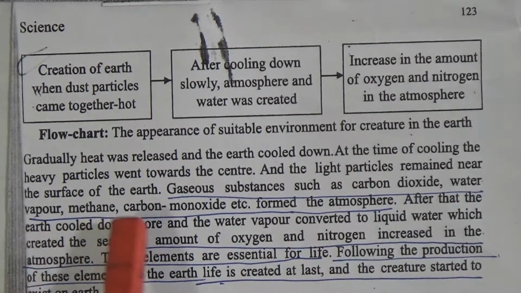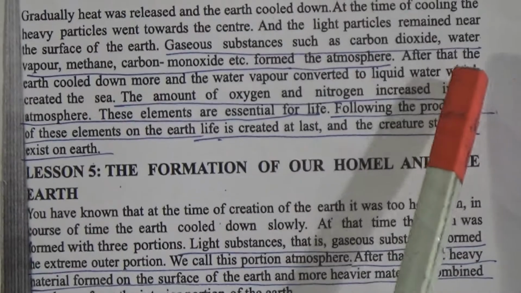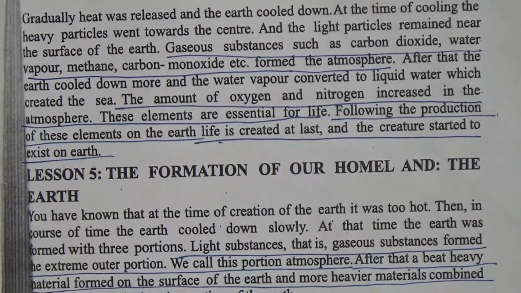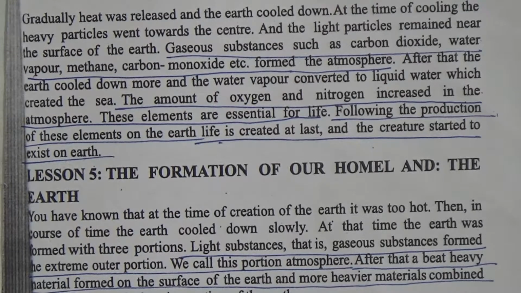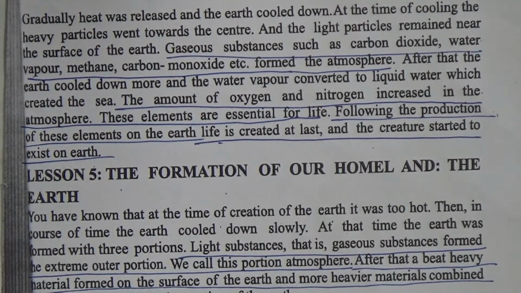After that, the earth cooled down more and the water vapor converted to liquid water, which created the sea. We know that at first the earth was very hot. Then, when the earth cooled down, the water vapor was boiling like bubbles. When the water cooled down, this water vapor also cooled down, and after many years it came out like rain. Then the sea was created.